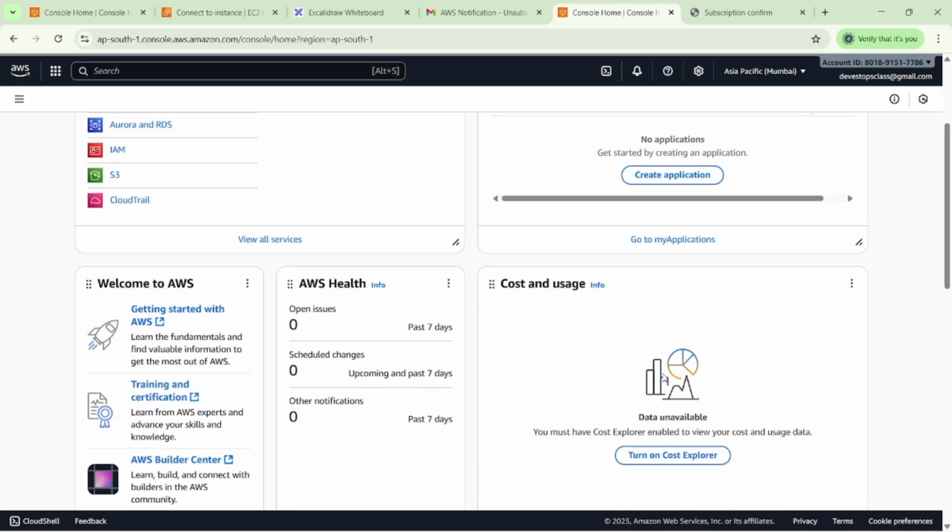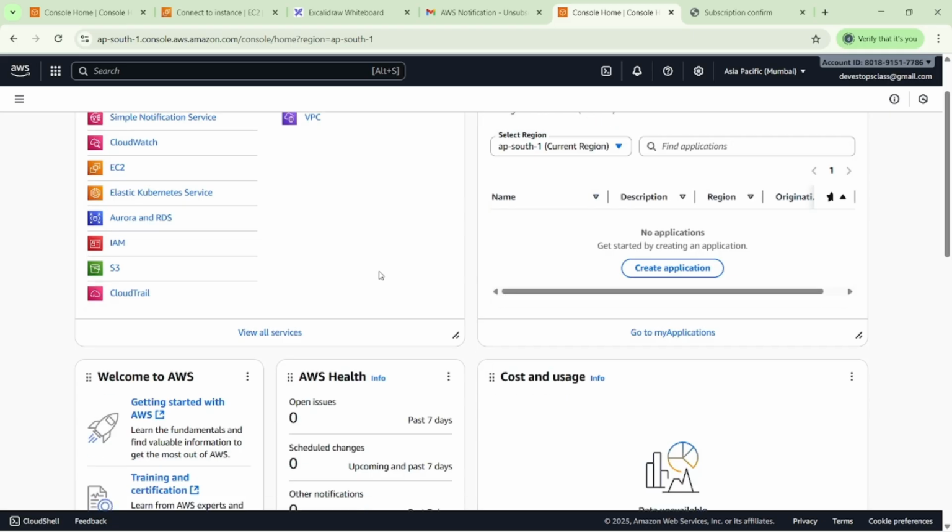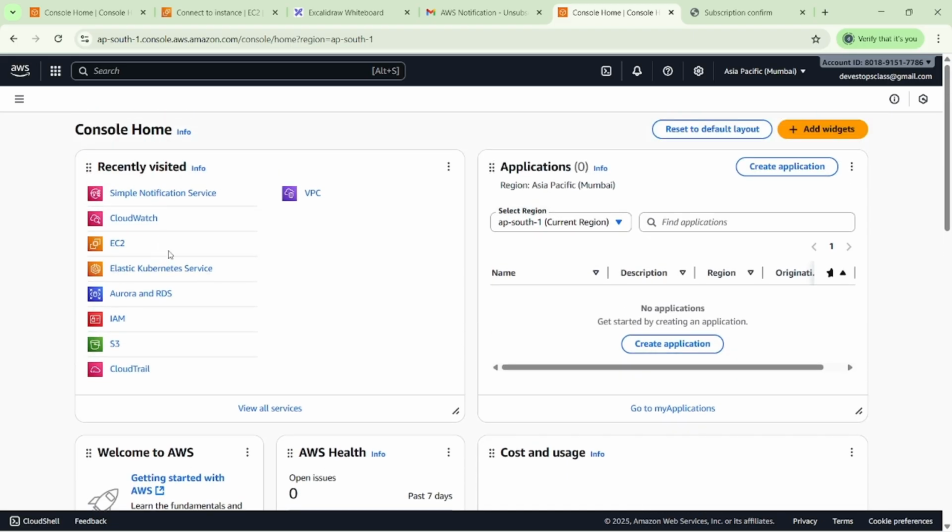Right now we cannot see it here; it's off from my side, the cost and usage. We learned two services here: Simple Notification Service and CloudWatch. I think that's it for today. We will continue our topic tomorrow. Okay, thank you guys.